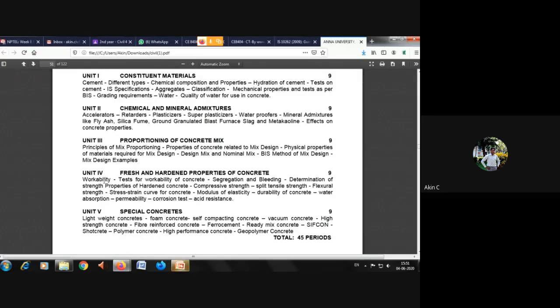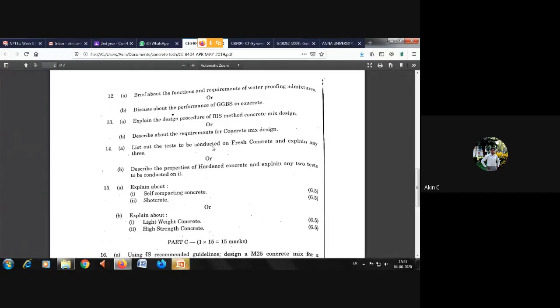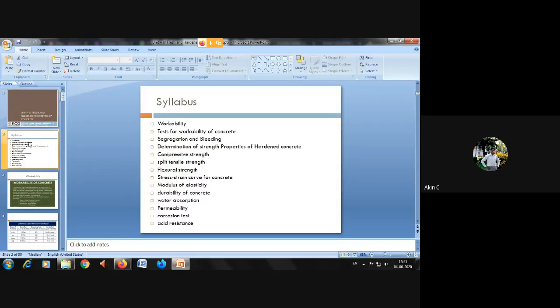Here, on fresh and hardened properties of concrete, they have asked two questions in the university question paper. First: list out the tests to be conducted on fresh concrete and explain any three. Second: properties of hardened concrete, explain any two tests to be conducted. This PPT I have also shared in your Google Classroom as well as in your WhatsApp group. So these are the syllabus.